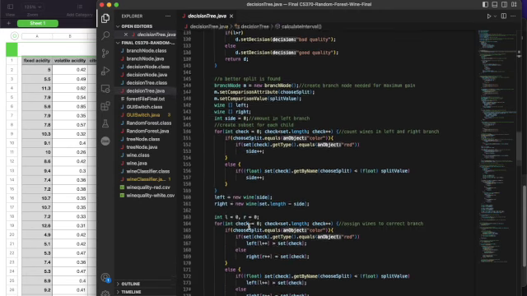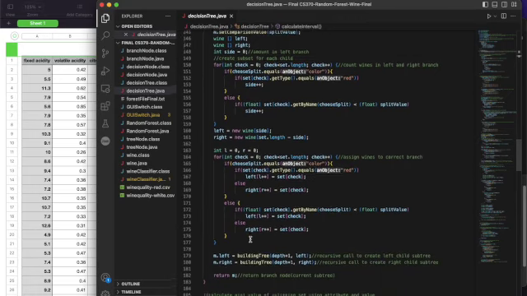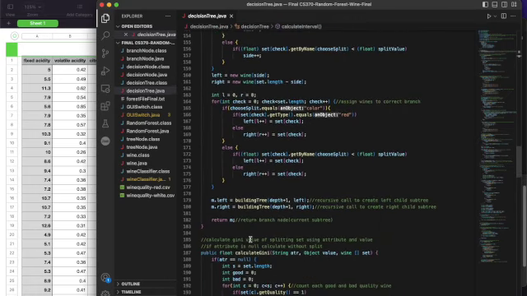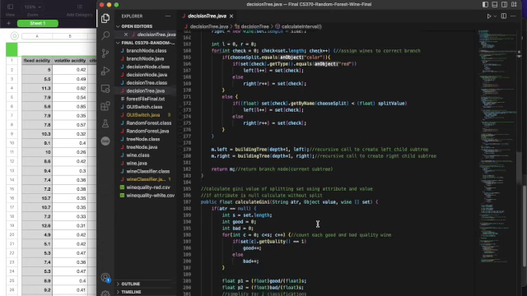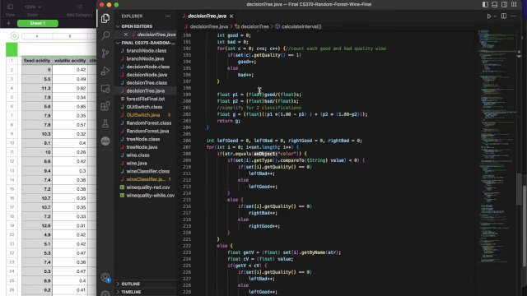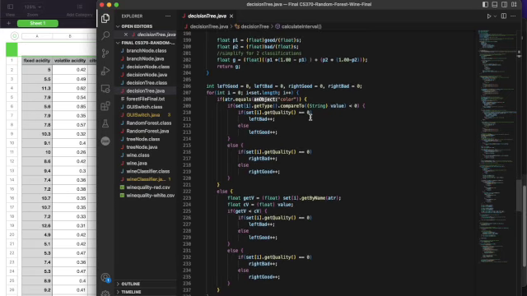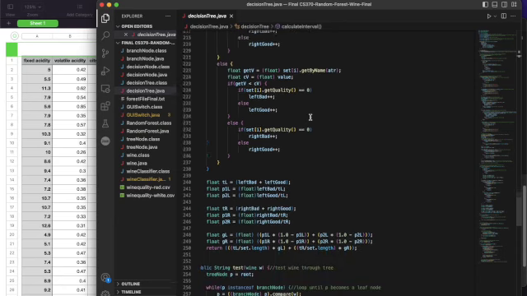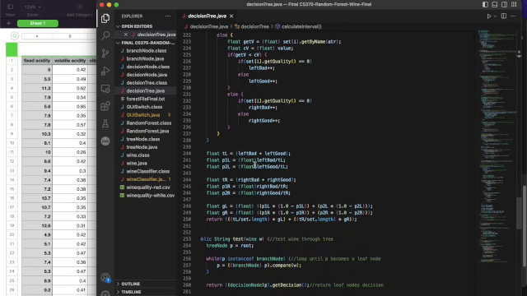And to calculate the Gini, we're going to be using an algorithm given to us in the textbook or the slideshow, and to find the probability, right over here, there's a probability of good times 1 minus the probability of good plus the probability of bad times 1 minus the probability of bad. And this is how we're going to determine the gain. It's going to be the same formula with the left and right.